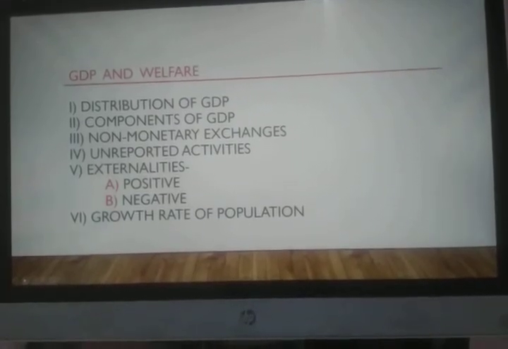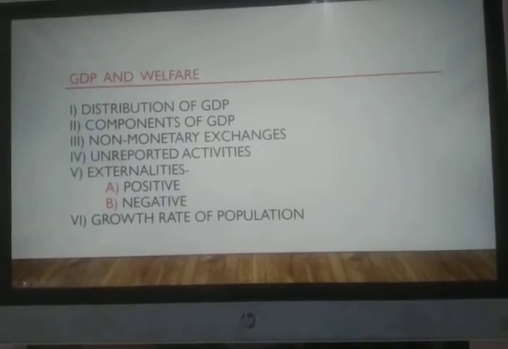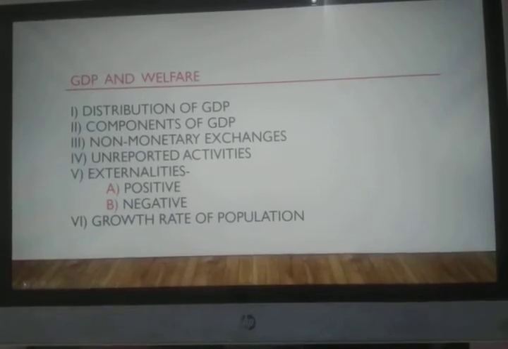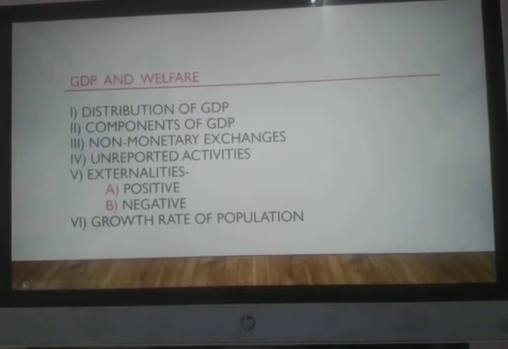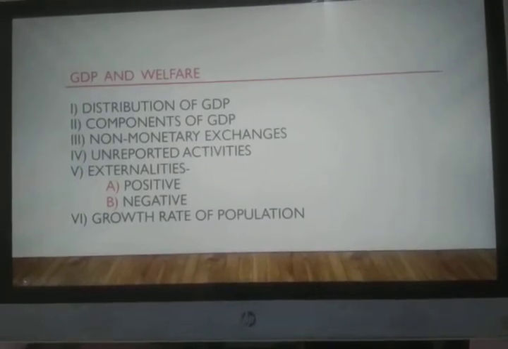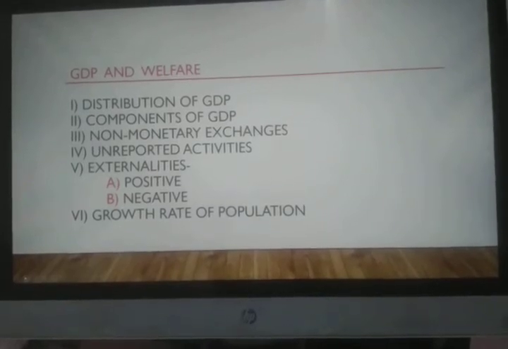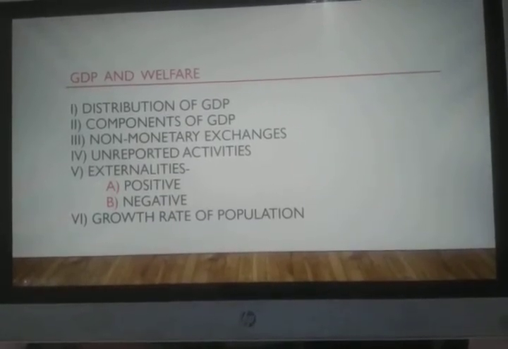Unreported activities means the transactions which go unnoticed or which are underground, like people who do not pay taxes and do the transactions without paying taxes. Like if they are going for a registration of property, they will simply give the mark, the rate which is the circle rate, which is decided, and they will sell the property at the market rate. So there is a difference between the circle rate and the market rate.